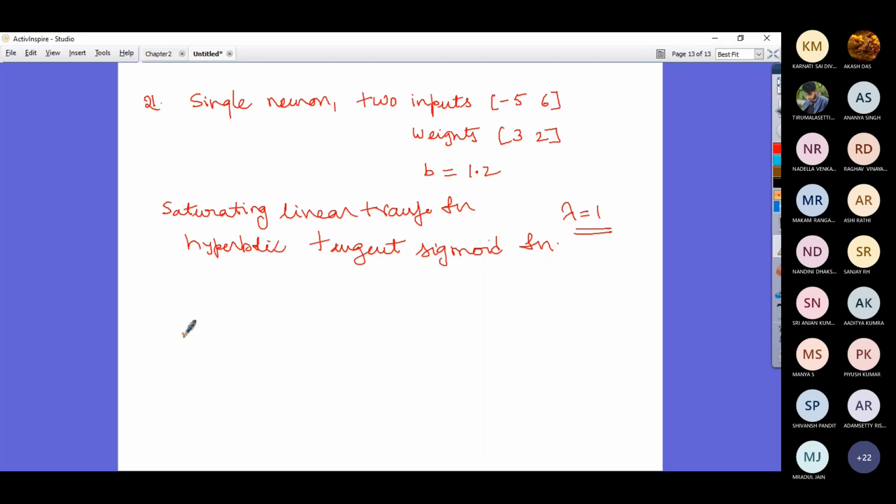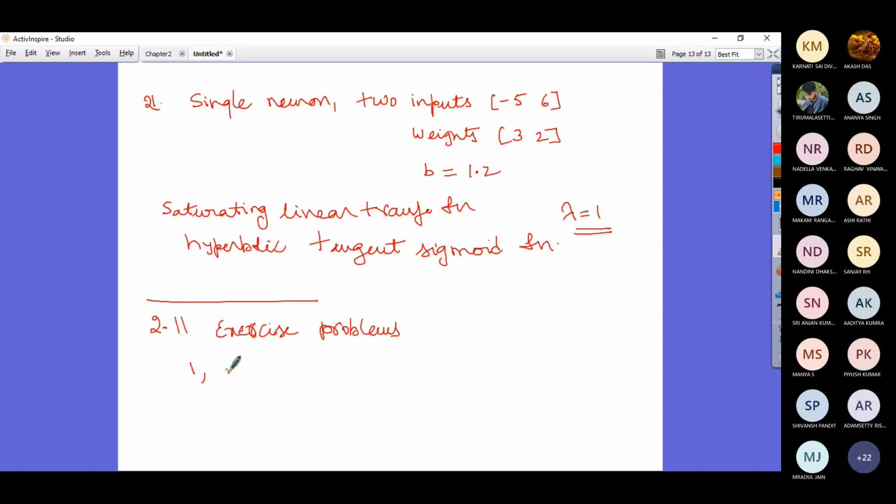Then at the end of that chapter, you have certain exercise problems. So please go back to the textbook, section 2.11, exercise problems. Please solve problem 1.